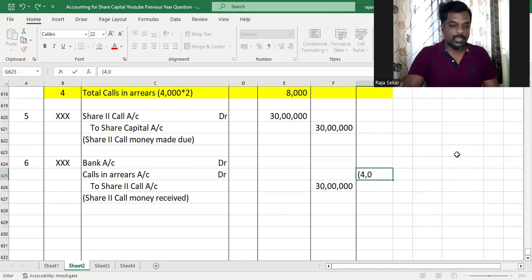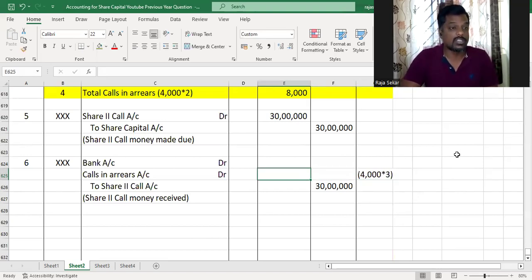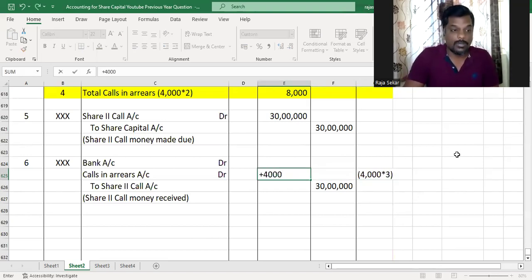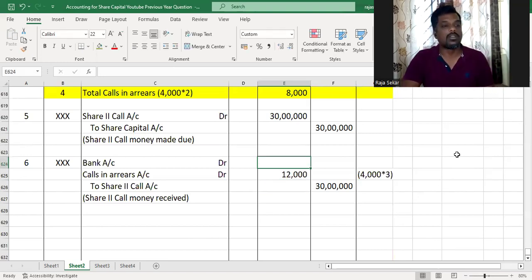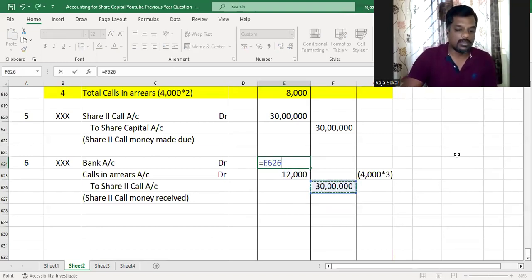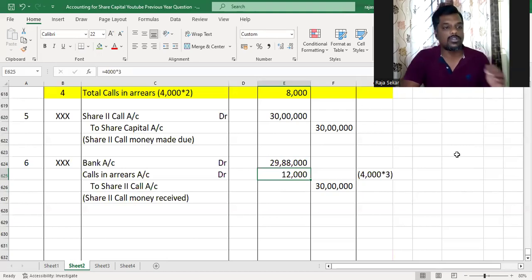The number of shares held by the defaulter, which is 4,000, multiplied by the amount receivable on those shares in this call, which is 3. And so that will be 4,000 into 3, which is 12,000. And bank will be 30 lakh minus 12,000, which is 29 lakh 88,000.